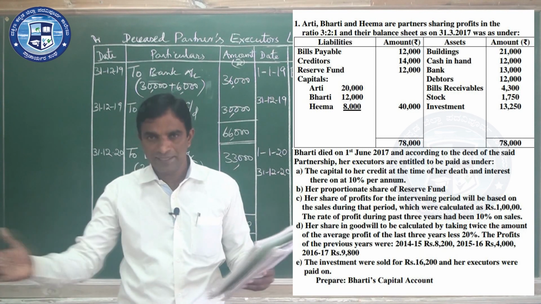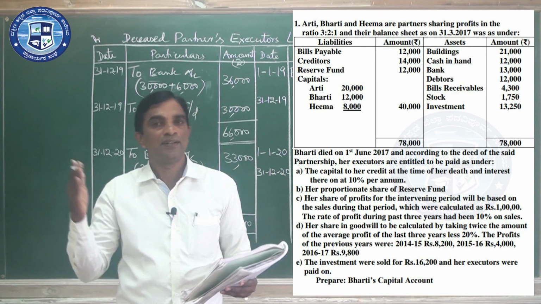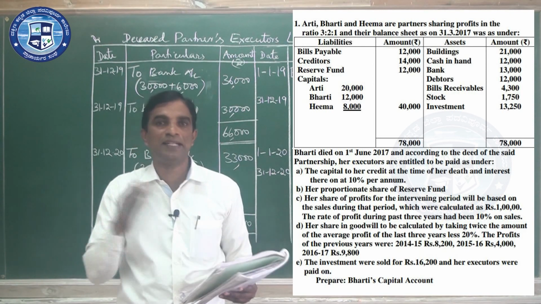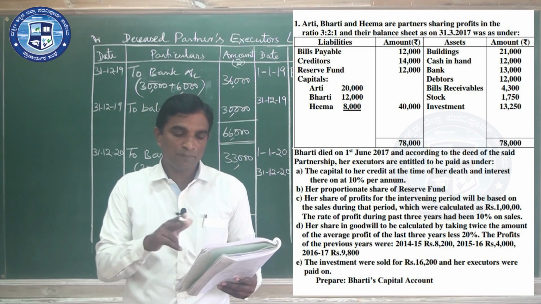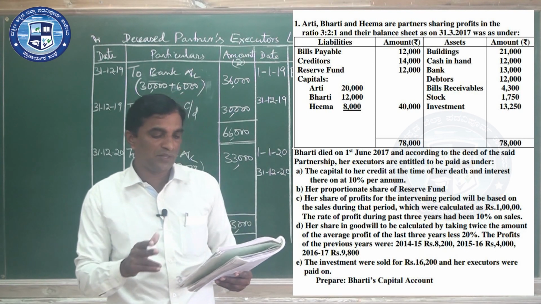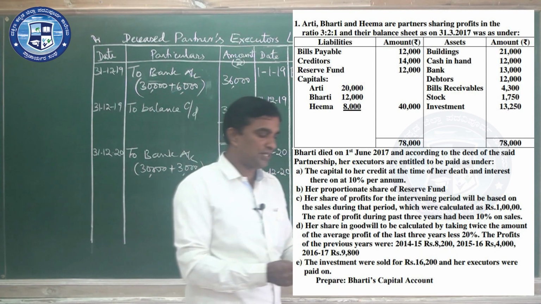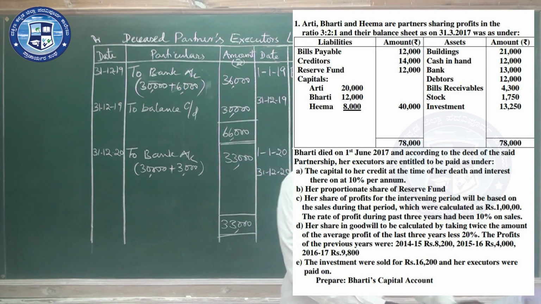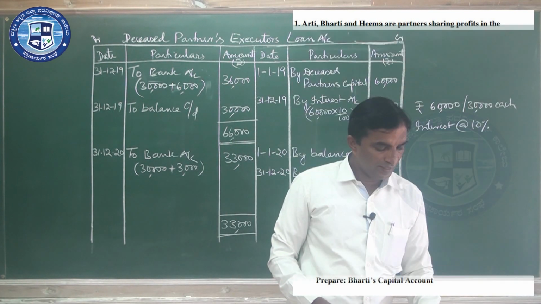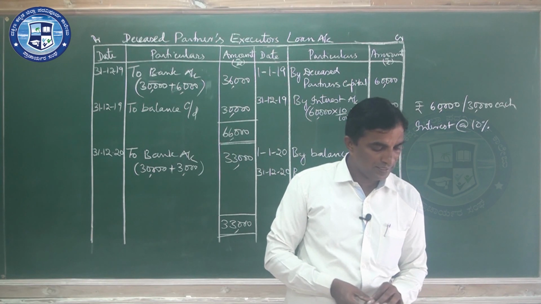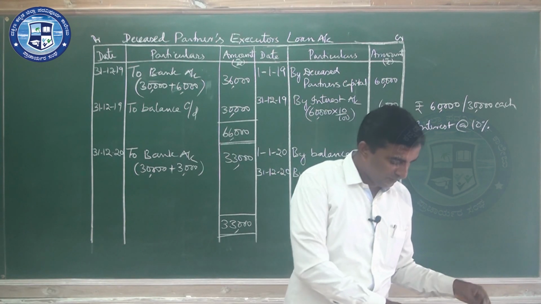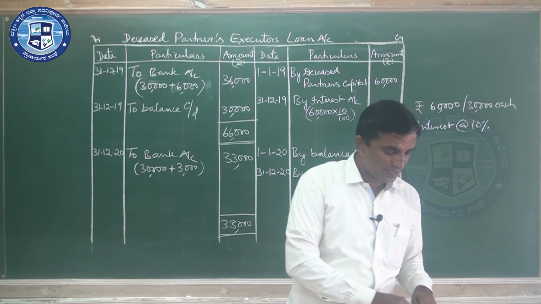Intervening period means from the previous balance sheet till the death, will be based on sales during that year, which were calculated at rupees 1 lakh. The rate of profit during the past 3 years had been 10% on sales.